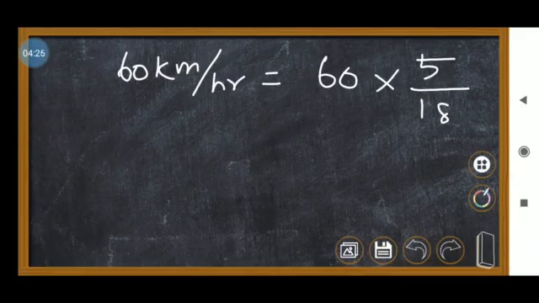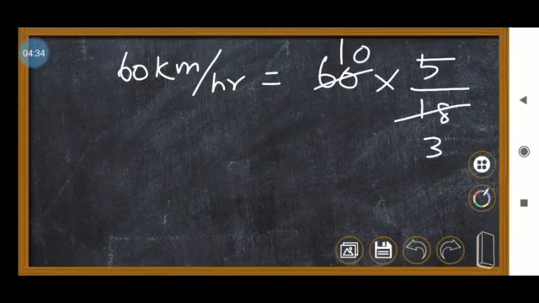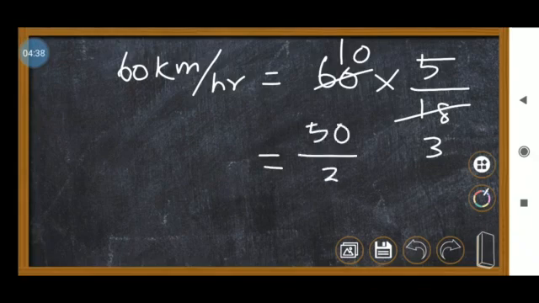Now 3 sixes are 18 and 10 sixes are 60. 10 into 5 is 50. So 50 divided by 3. Further we can cancel, but it will come as a decimal, no? So just keep this value, because we are going to find the kinetic energy, no?